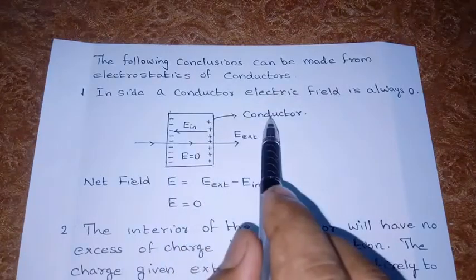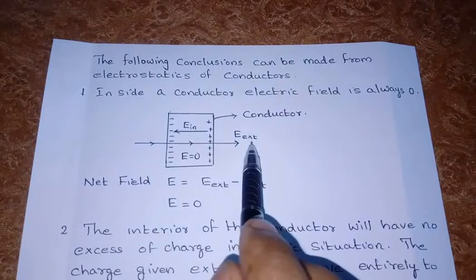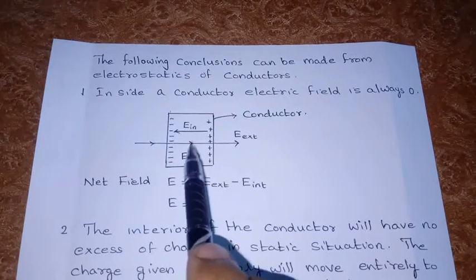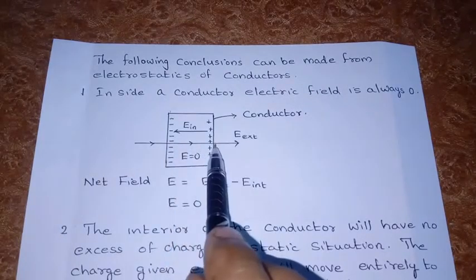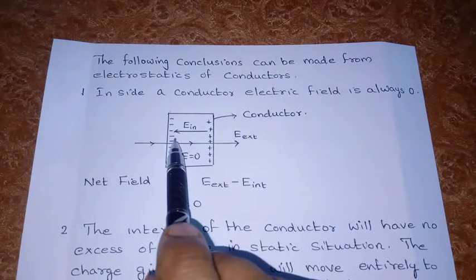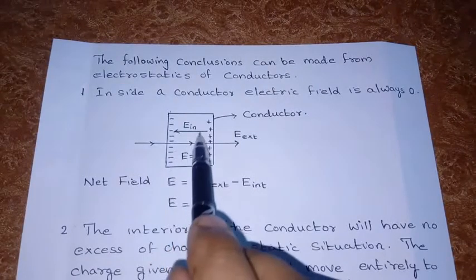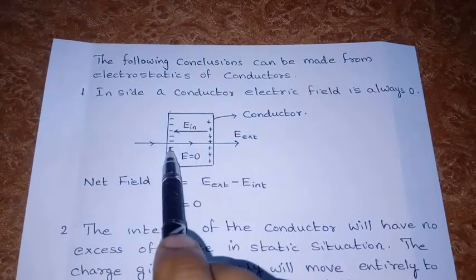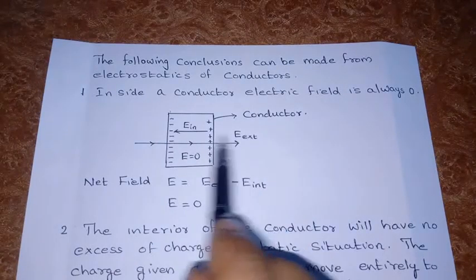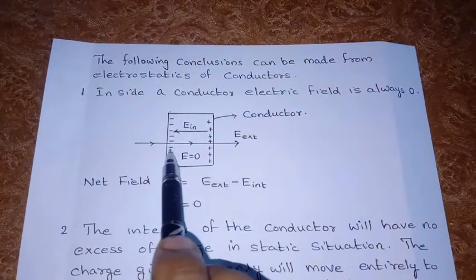Let us consider a conductor placed inside an external electric field, but the electric field inside a conductor must be zero. What actually happens is that this external electric field causes electrostatic induction, which we already studied. Since it is a conductor, a large number of free electrons and positive ions are there. There will be a shifting of the free electrons and positive ions induced by the external electric field. The positive charges will be shifted in the direction of the electric field and negative charges in the direction opposite to it.